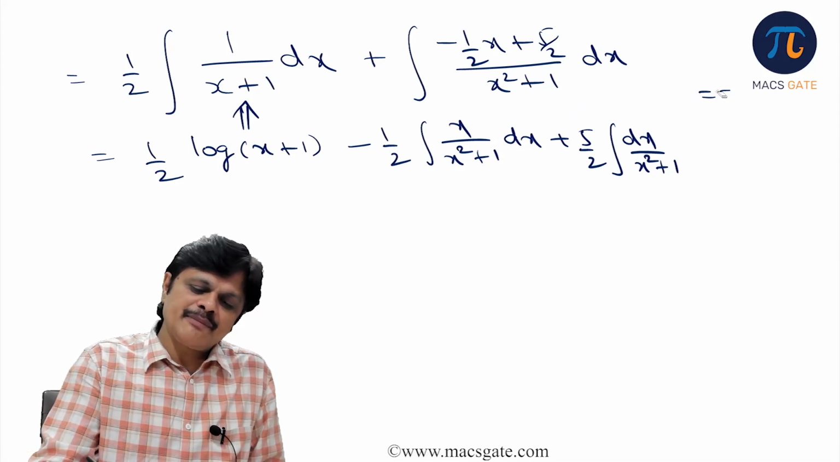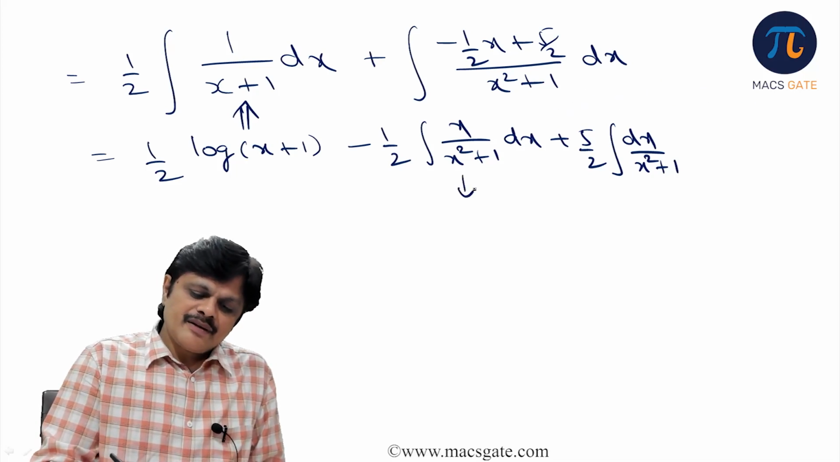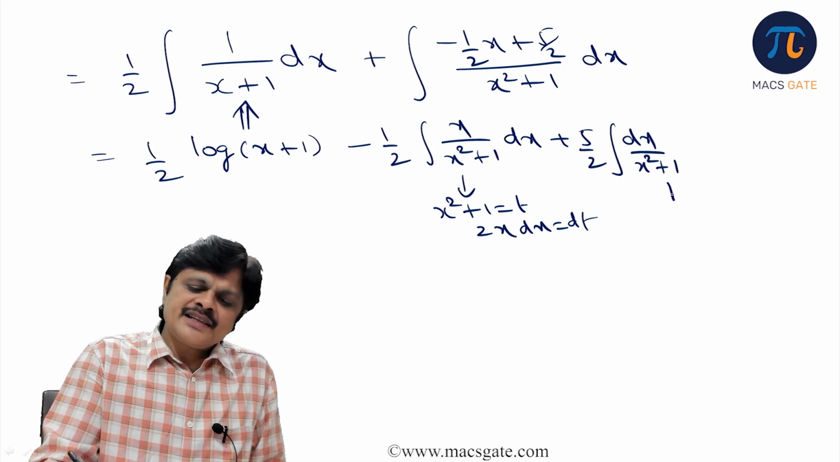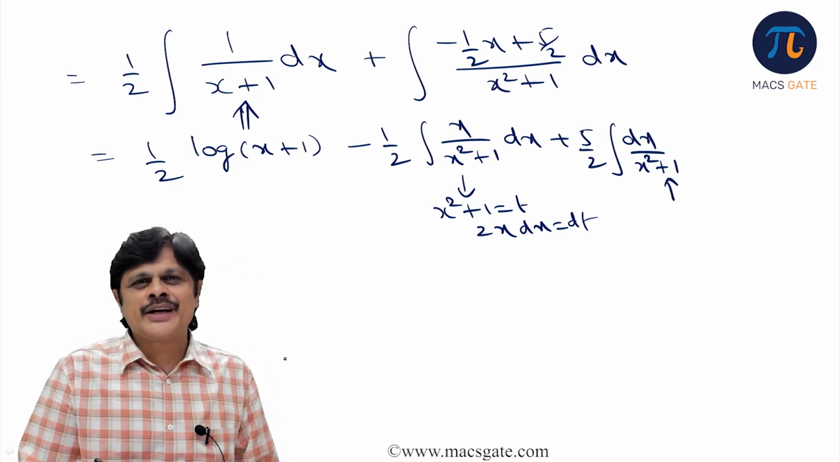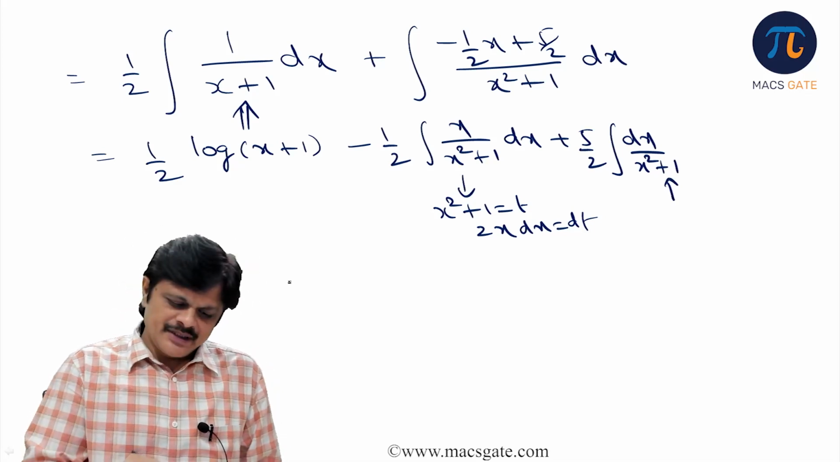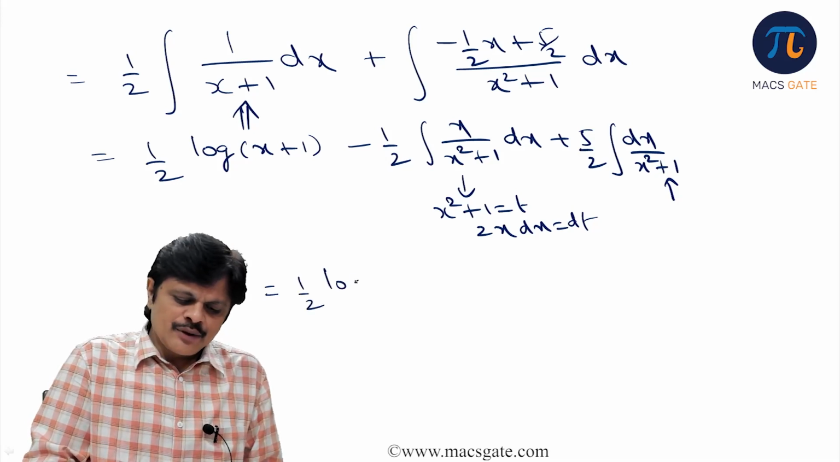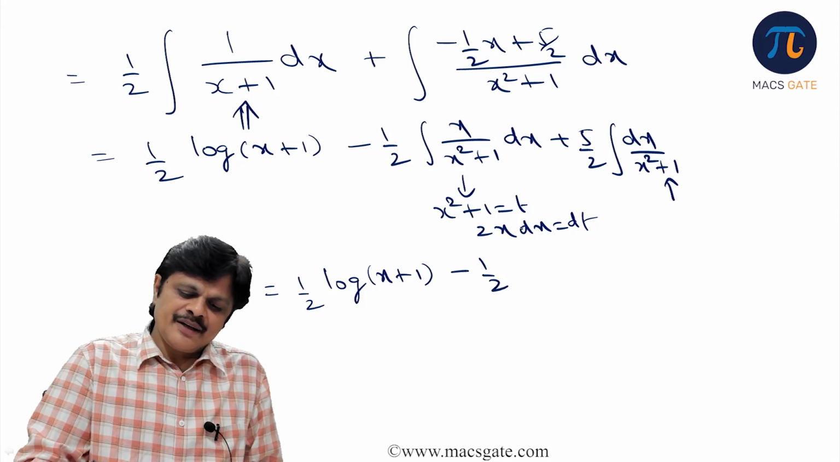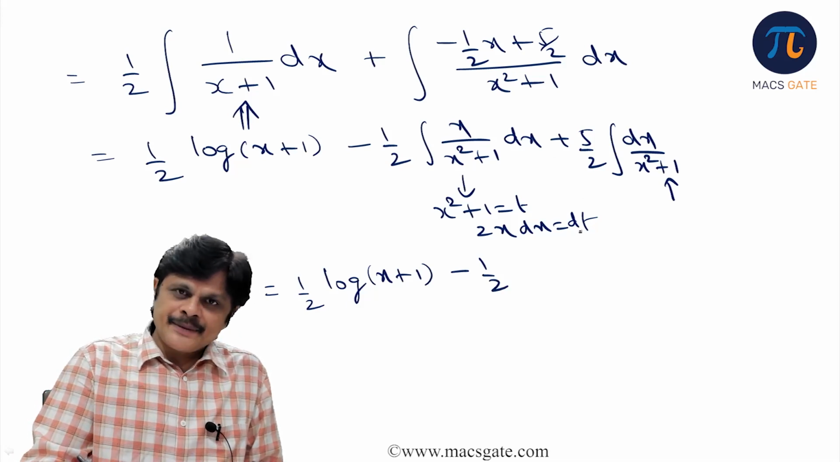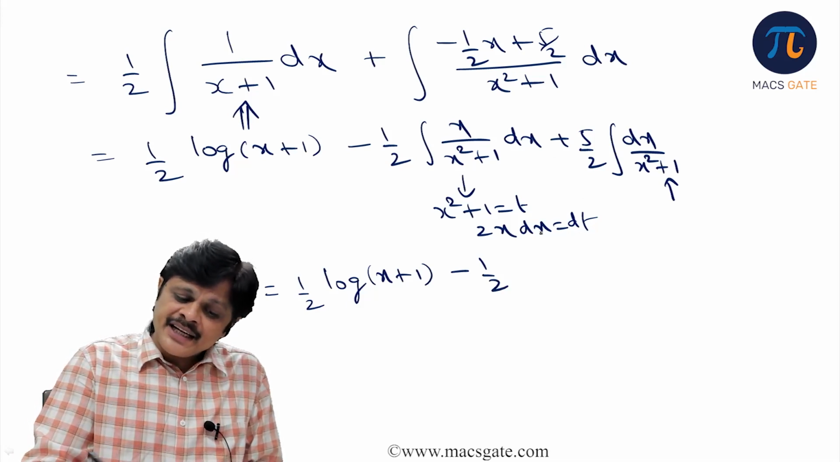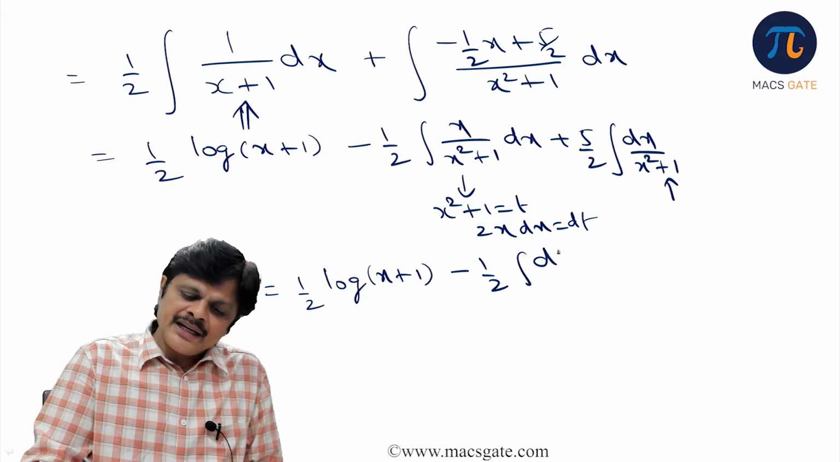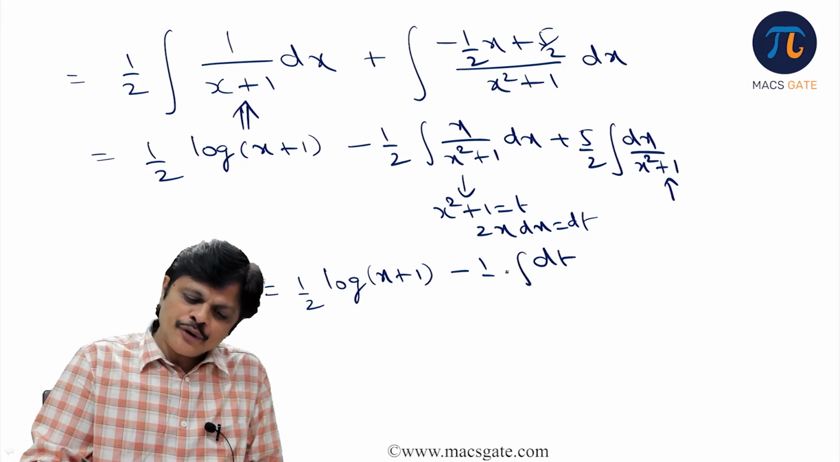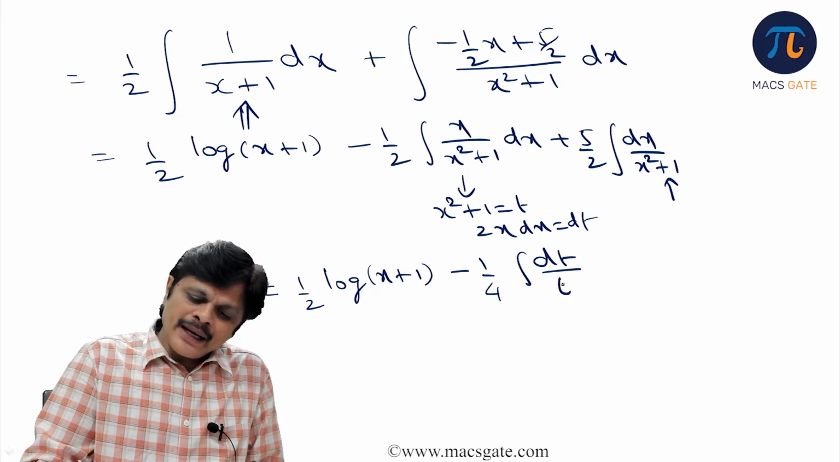Okay, let me write below this. For this you put x square plus 1 is equal to t, that is 2x dx is equal to dt, and this is direct integral of 1 by 1 plus x square. You know the answer for that. So what is the answer? 1 by 2 log x plus 1 minus half into, see, x dx is dt. So x dx is dt by 2. So you are going to get integral dt by 2. 2 2's 4 you get here by t.